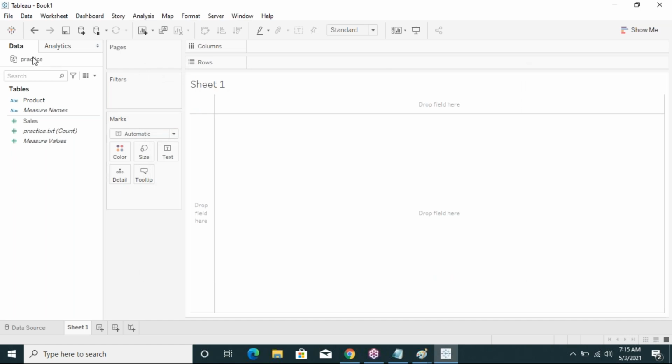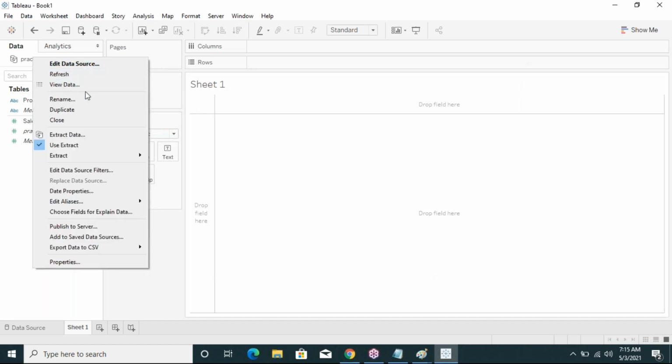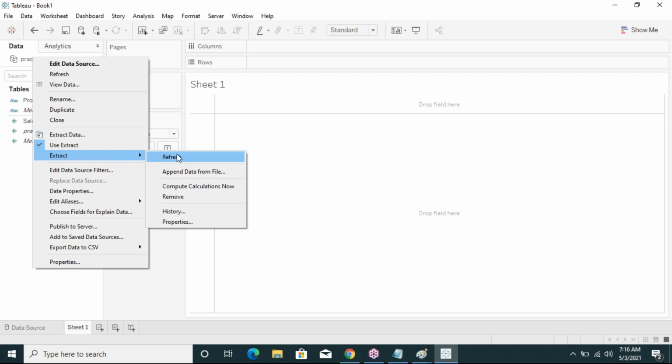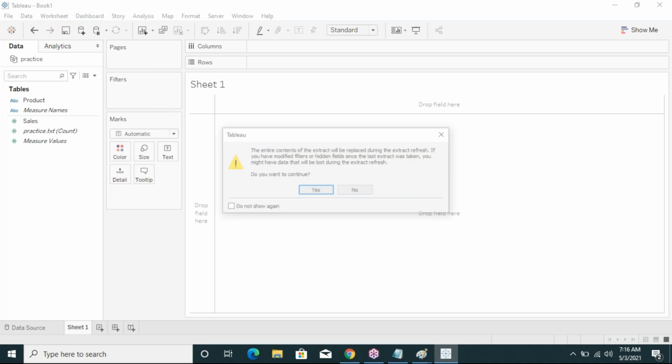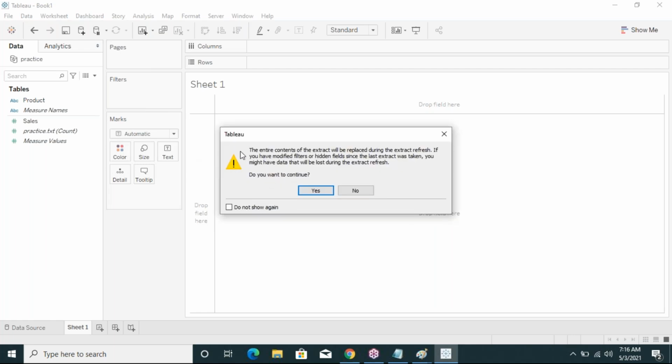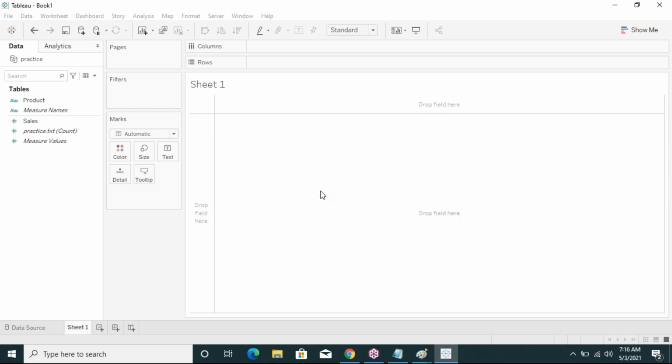See here, right click on the data source, go to Extract, carefully see, it is there. In this Extract you have to click the Refresh button and it will display one message: the entire contents of the extract will be replaced during the extract refresh, if you have modified the filter or hidden filter fields since the last extract was taken. Click on Yes.